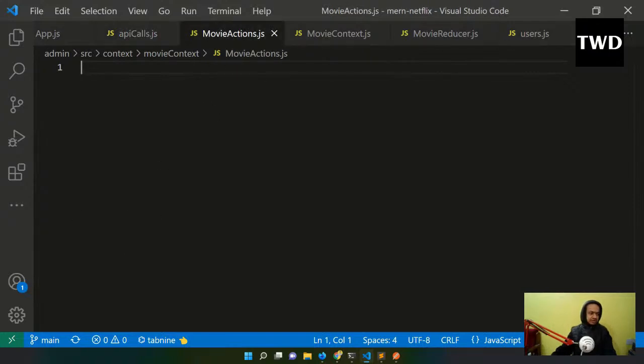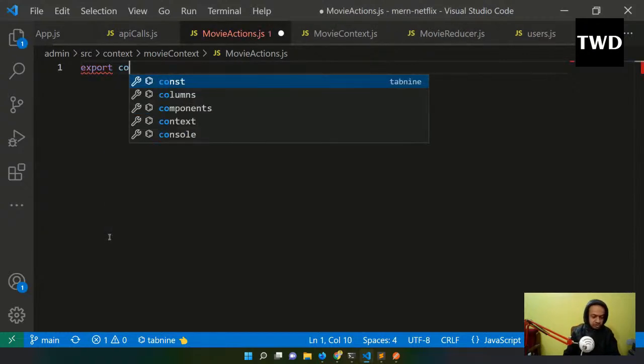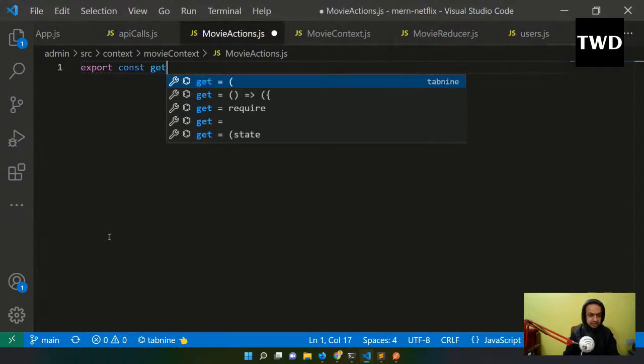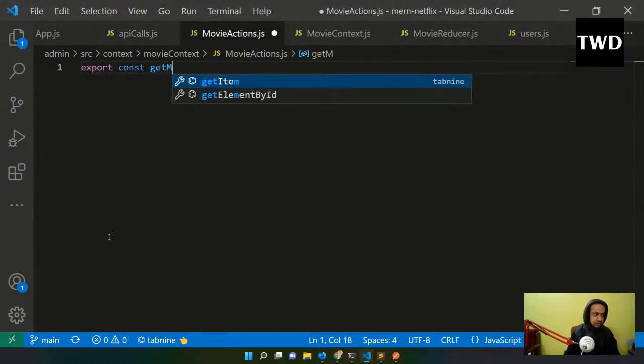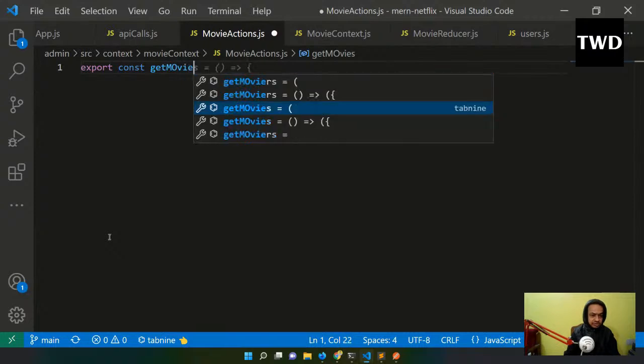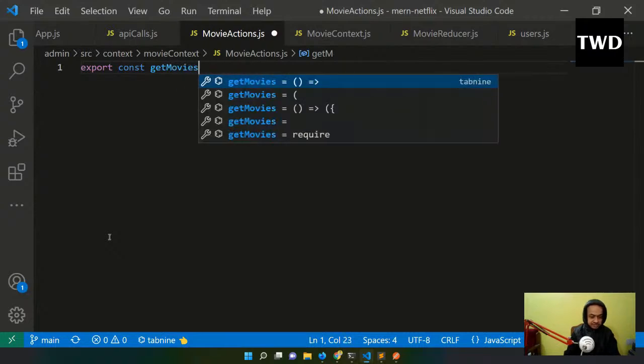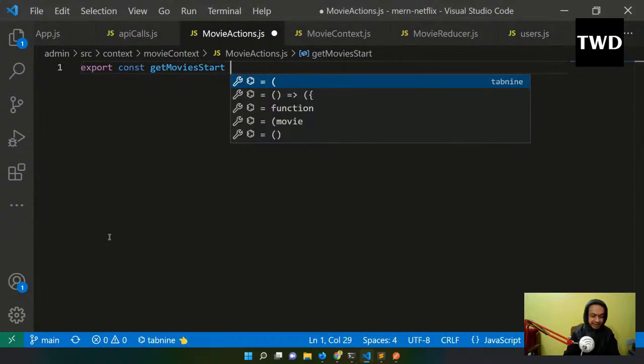So movie context I will start, and again a central location is there, export const getMoviesStart. Now you'll see a pattern here.